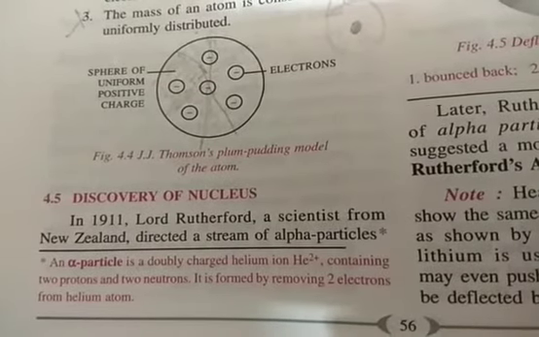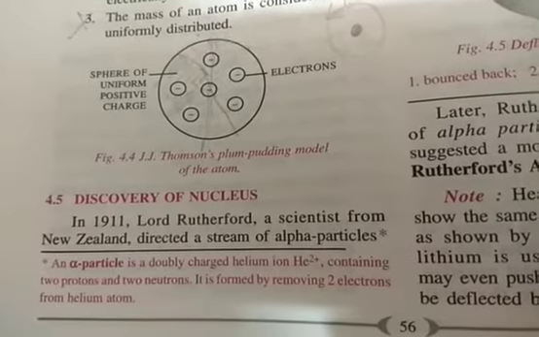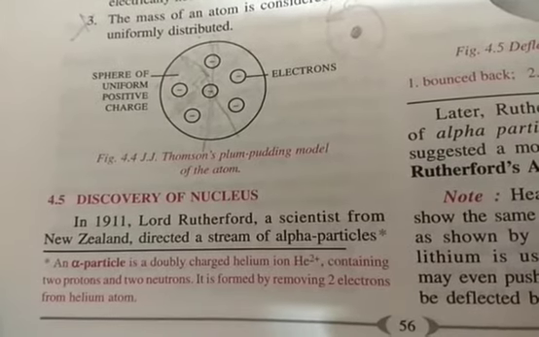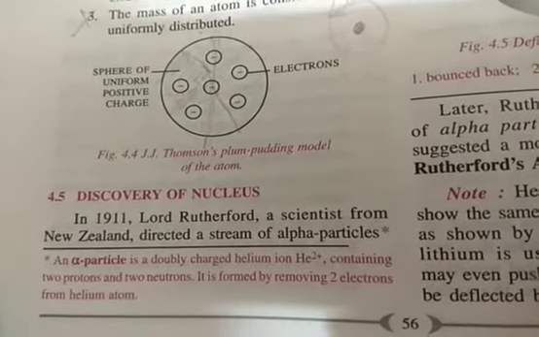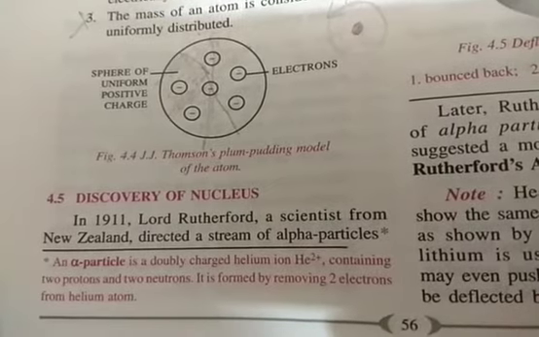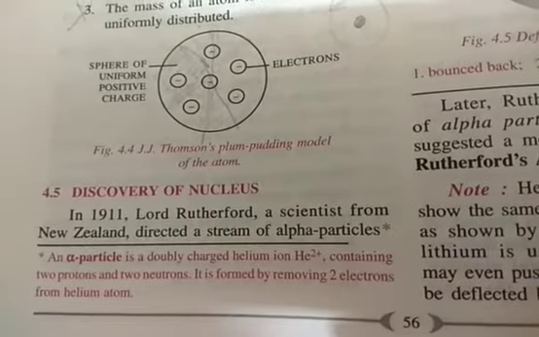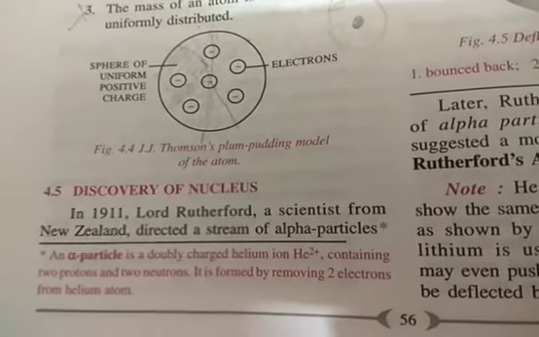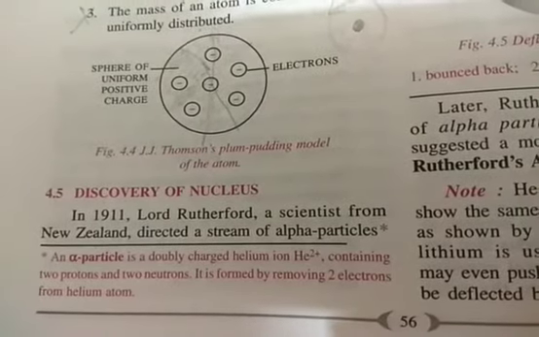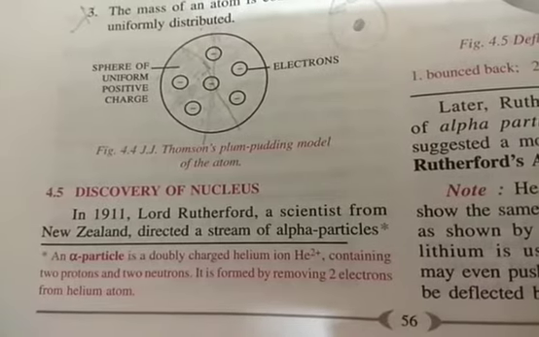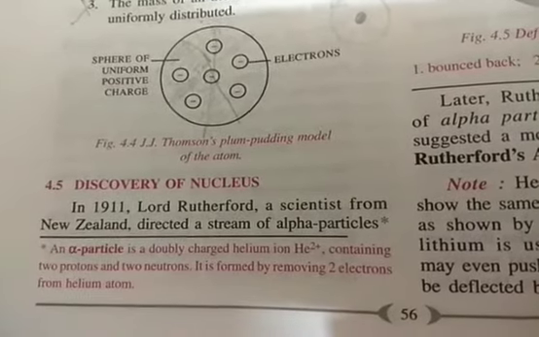And what is this He2+ then? We have excluded the electrons and their orbits. So what are we left with? Finally we are left with the nucleus, and inside the nucleus 2 protons are there, that's why it is written doubly charged helium ion.